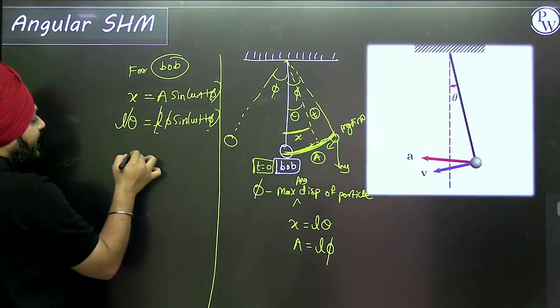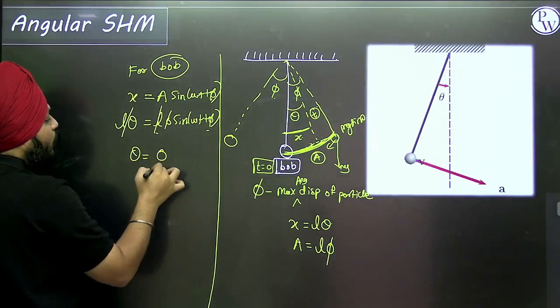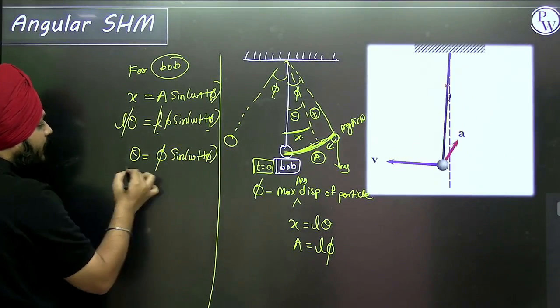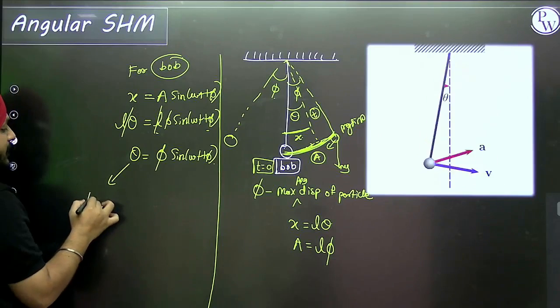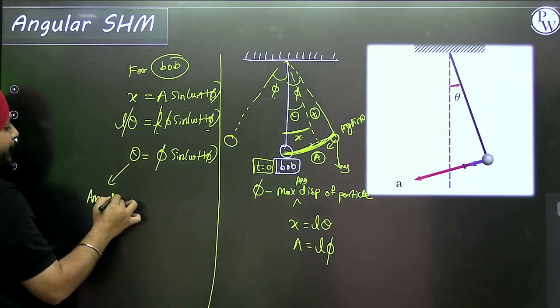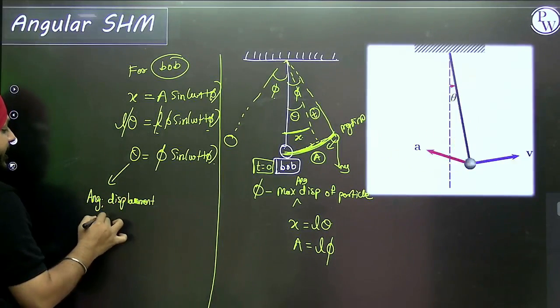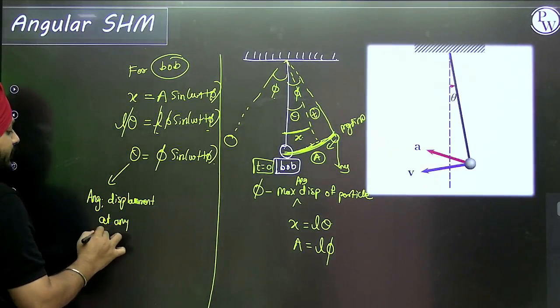So L will get cancelled out, so theta is equal to phi sine of omega t plus phi. So in the case of angular SHM, this is the angular displacement at any time t.